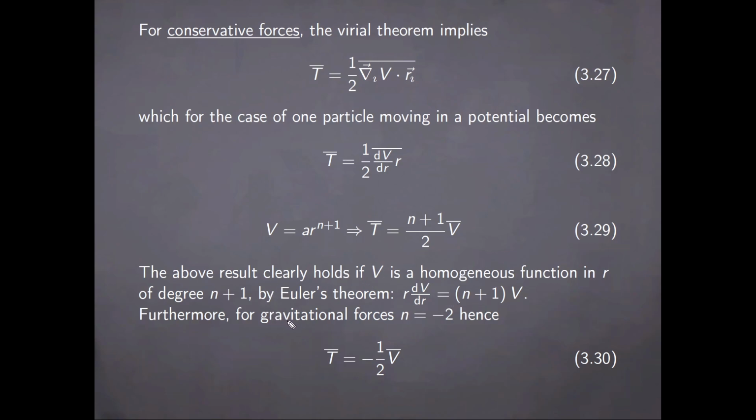Also, in the case of gravitational forces, the index n over here is equal to -2, and as such, the conclusion of the Virial theorem is that the average value of the kinetic energy over a given time interval is -1 over 2 times the average value of the potential energy.